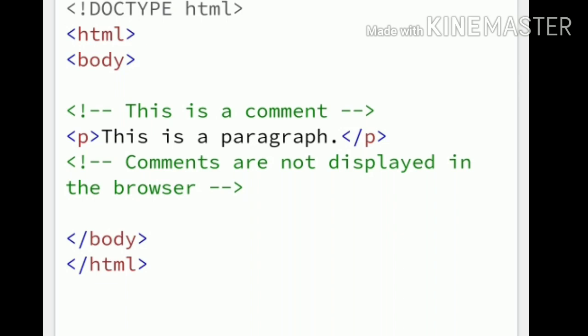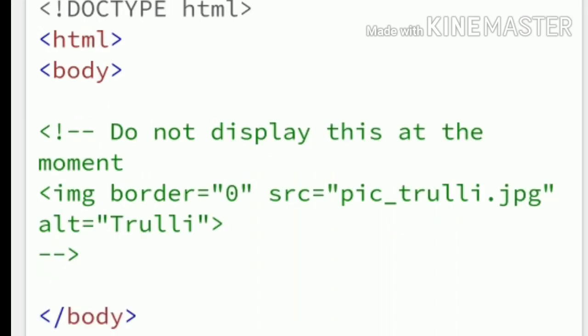This is a paragraph. Only that statement is displayed in the output. The comments are not displayed in the program output.